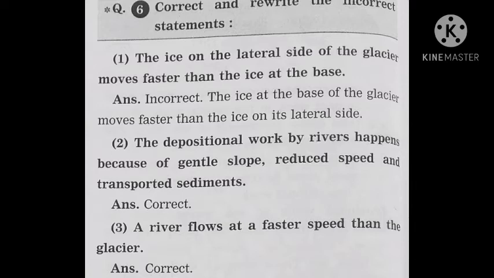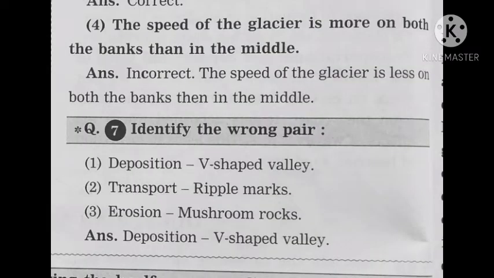Answer, correct. Third, the river flows at a faster speed than the glacier. Correct. Fourth, the speed of the glacier is more on both the banks than in the middle. Answer, incorrect. The speed of the glacier is less on both the banks than in the middle.